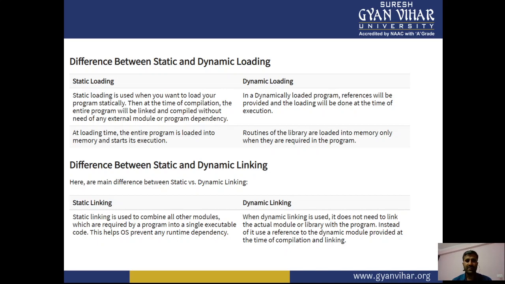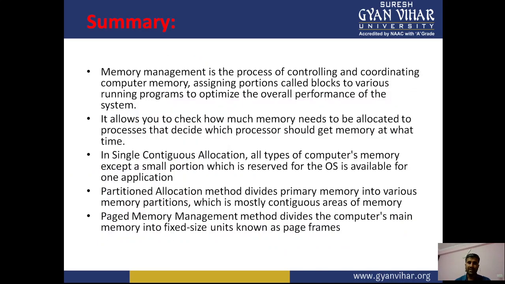So now the difference between static and dynamic linking. Static linking is used to combine all other modules which are required by a program into a single executable code. This helps the operating system prevent any runtime dependency. In dynamic linking, it does not need to link the actual module or library with the program. Instead it uses references to the dynamic module provided at the time of compilation and linking. That is all about dynamic linking.